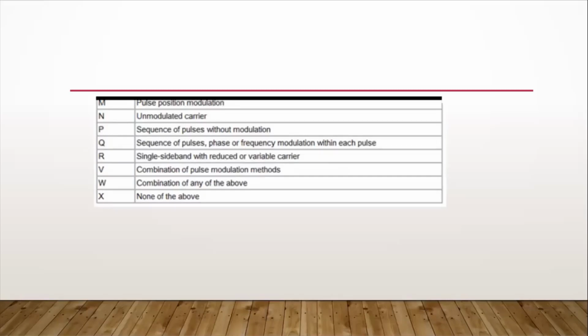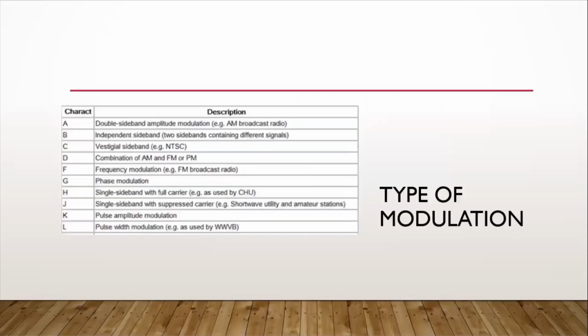Then R is the single sideband with reduced or variable carrier. From the word reduce, R, madali lang tandaan kung mga ECE pag sa word exam. Then B, the combination of pulse modulation methods. Then W, combination of any of the above. And then kapag X naman is, ibig sabihin, that is none of the above. Okay, that is the type of modulation for the first characteristic for a type of emission.